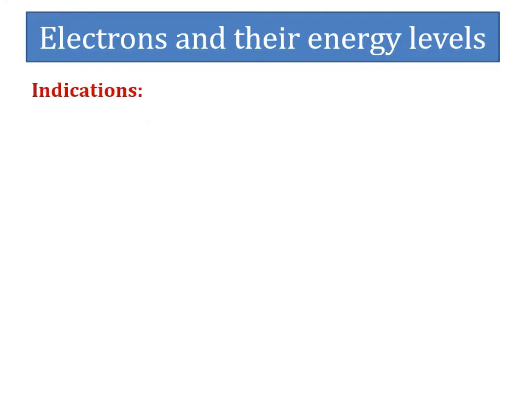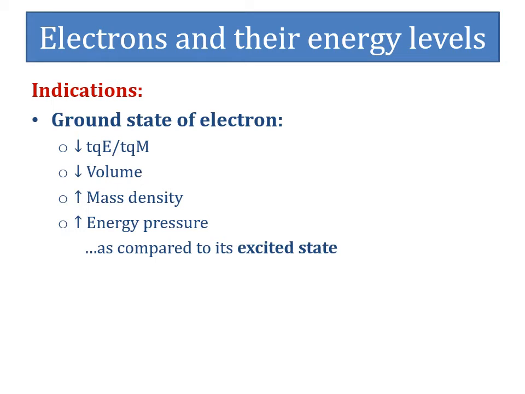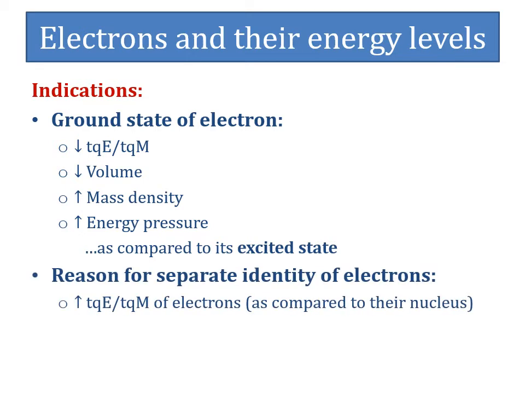In the ground state, the electron has lower total quanta of energy to total quanta of mass ratio, lower volume, higher mass density and higher energy pressure as compared to its excited state. Further, it is also derived that the higher total quanta of energy to total quanta of mass ratio of electrons present in any energy level, as compared to their nucleus, is responsible for the separate identity of electron outside of the nucleus within atom.